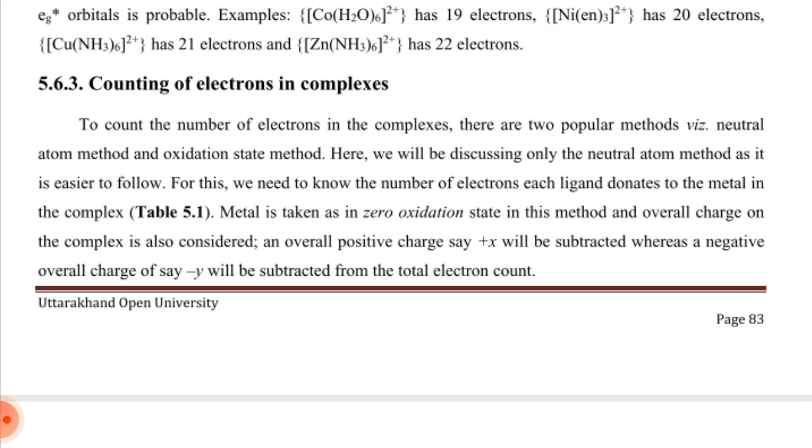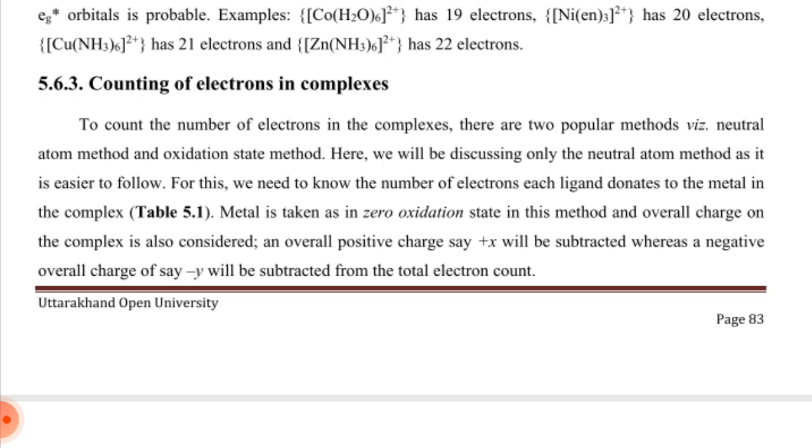Counting of electrons in complexes. To count the number of electrons in the complex, there are two popular methods: the neutral atom method and the oxidation state method. Here we will be discussing only the neutral atom method as it is easier to follow. For this we need to know the number of electrons each ligand donates to the metal in the complex, as in Table 5.1.